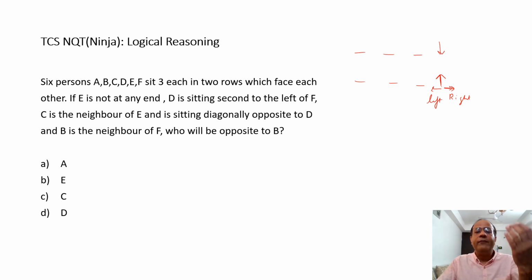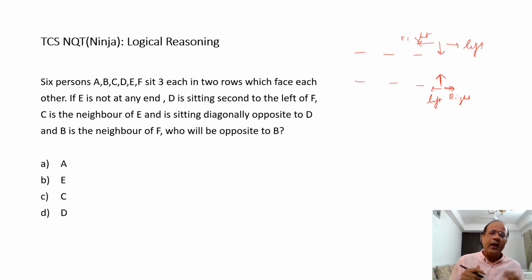For the people who are facing opposite, you can try to visualize that the left is on this side and the right has to be on this end. Okay. Now, once we are through with this direction, we start reading the clues.